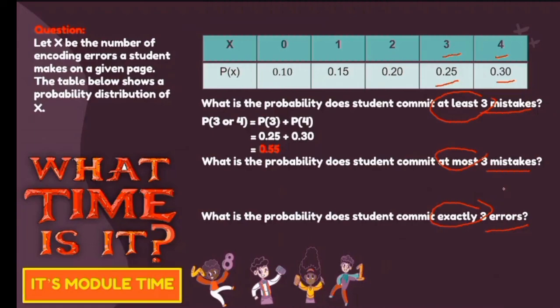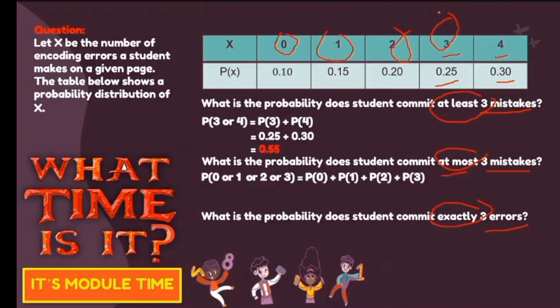Then yung pangalawang problem naman natin, when we say the words at most, meaning to say maximum. When you say maximum, dapat pababa. So for this given problem, mag-range tayo from 0, 1, 2, and then including 3. So for this part, you have the probability of 0 or 1 or 2 or 3 is equal to the probability of 0, probability of 1, probability of 2, and the probability of 3.